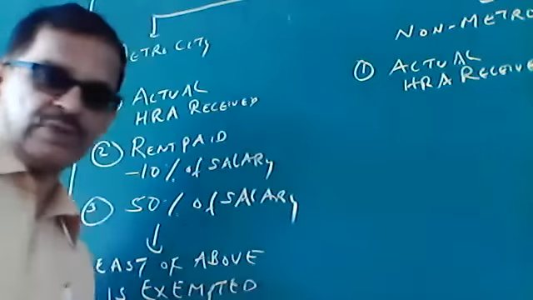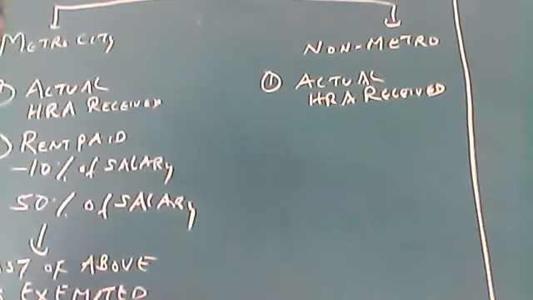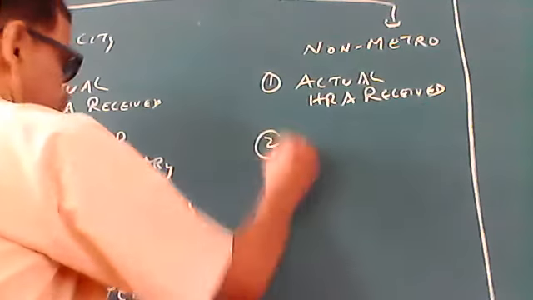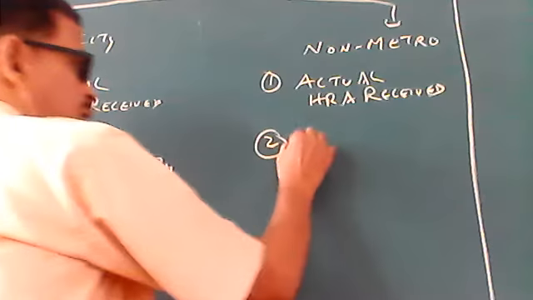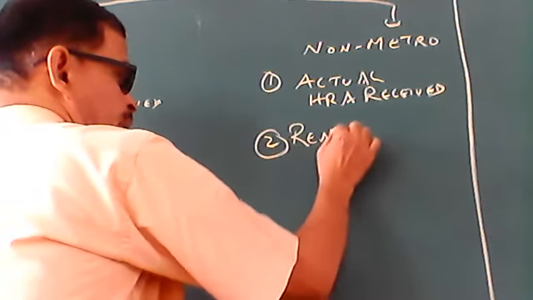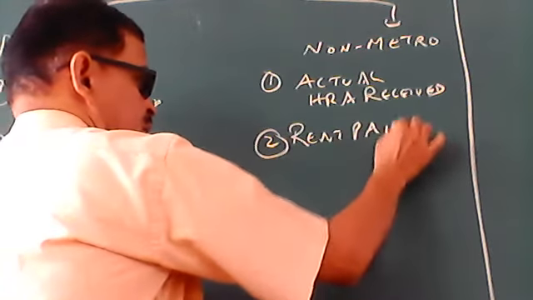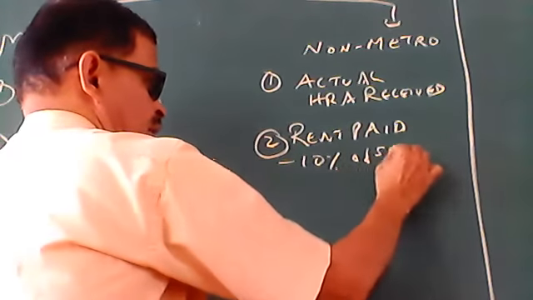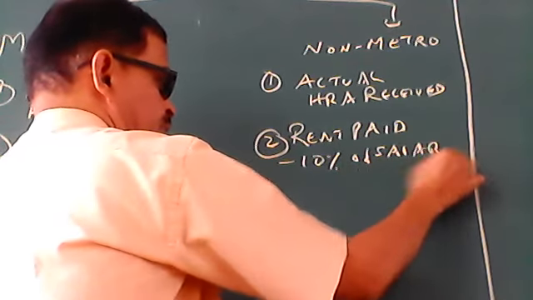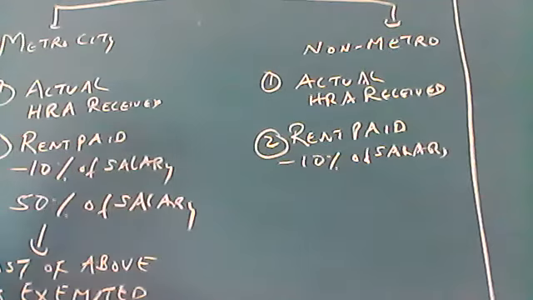You have to convert it to yearly, not monthly. Monthly is given, you have to convert it to yearly. Second, what you have to do is rent paid minus 10% of salary, like in metro cities.